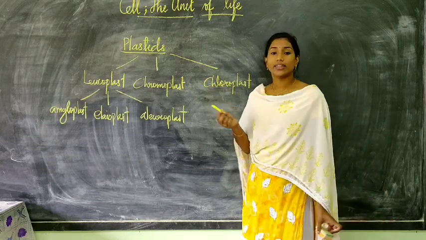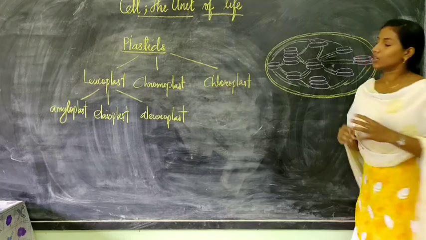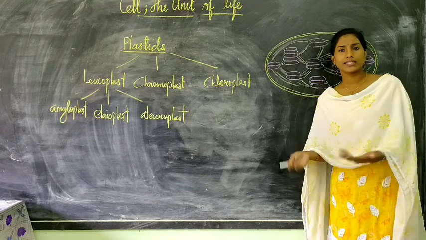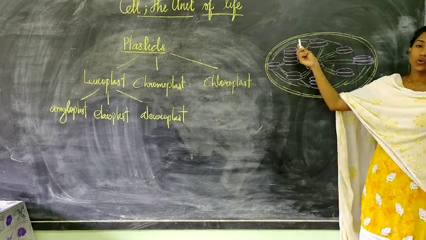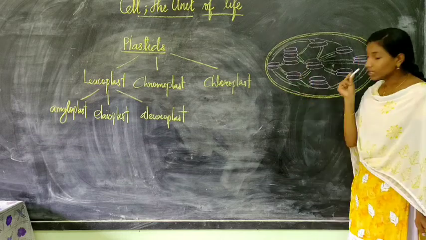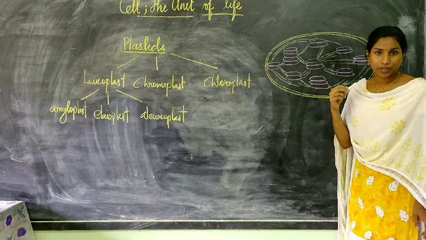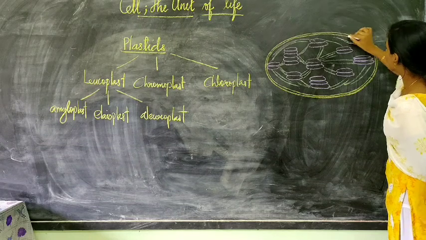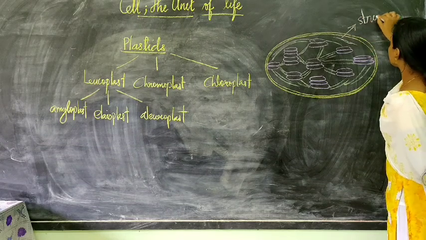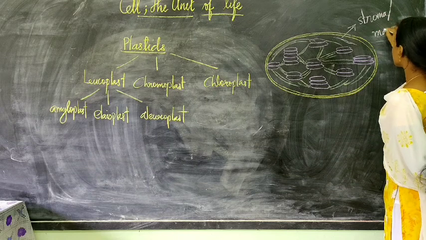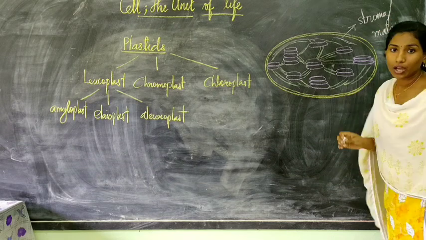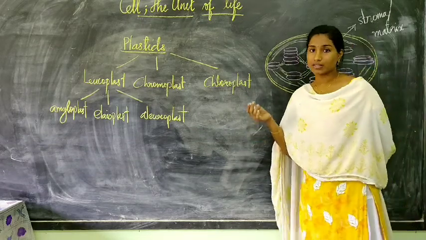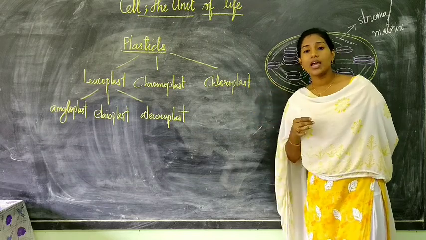Alright. Now let us look at the structure of chloroplast. The chloroplast is almost oval or spherical in structure and varies in size, but as I told you, it is double membrane bound. They have an outer membrane and an inner membrane. Now the region inner to the inner membrane, this region that you see, is called stroma, or you can also call it matrix. In the stroma or the matrix, you can find many enzymes and many components necessary for the different functions performed by this particular cell organelle.